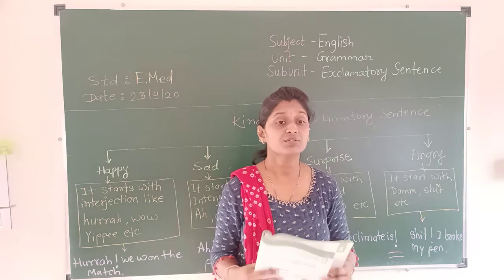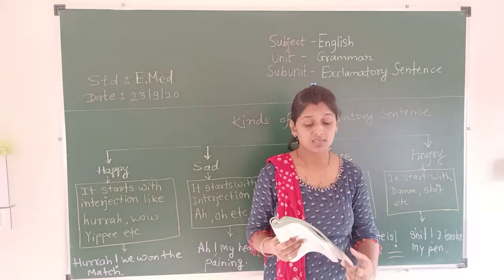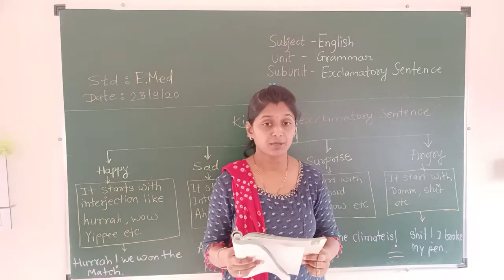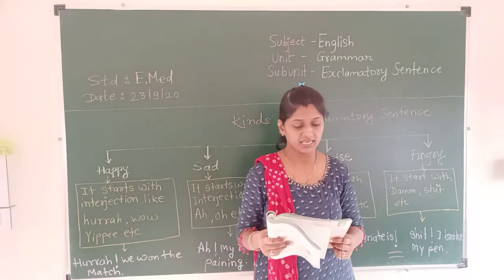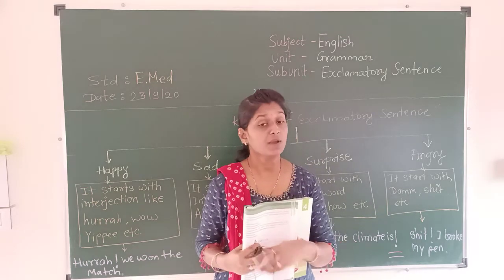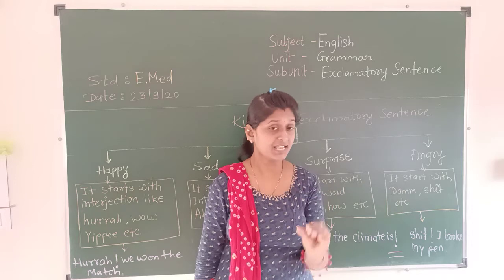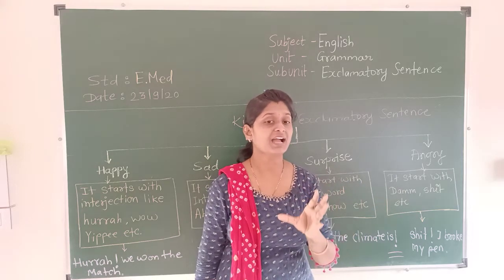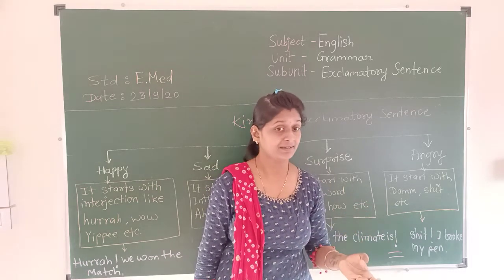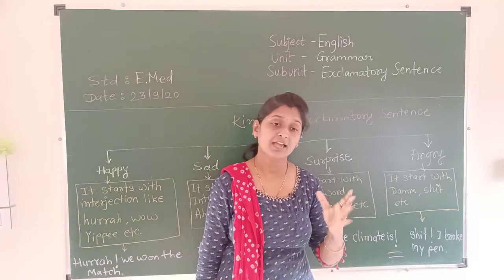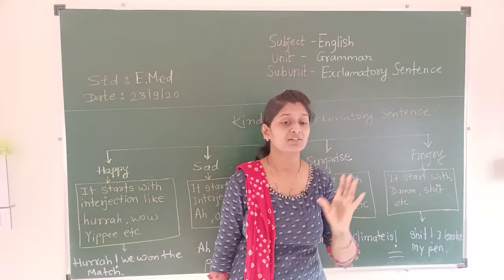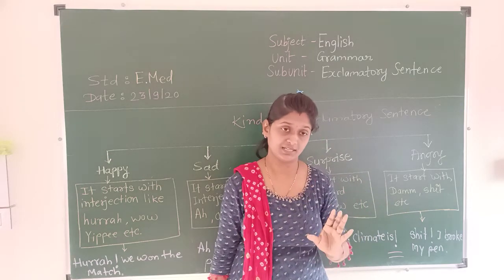Sentences that express feelings like joy, surprise, sorrow, anger, admiration, pity and other feelings in a strong way are called exclamatory sentences. Exclamatory sentence means the sentence which expresses various kinds of feelings or moods like happy, sad, sorrow, surprise, etc. The feeling-expressing sentence we call an exclamatory sentence.